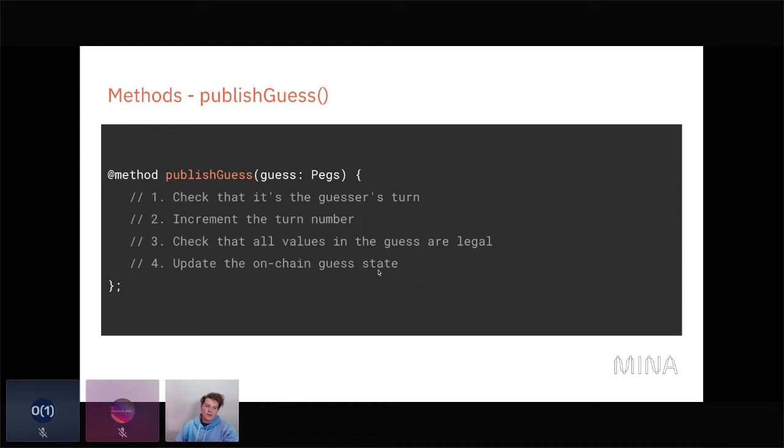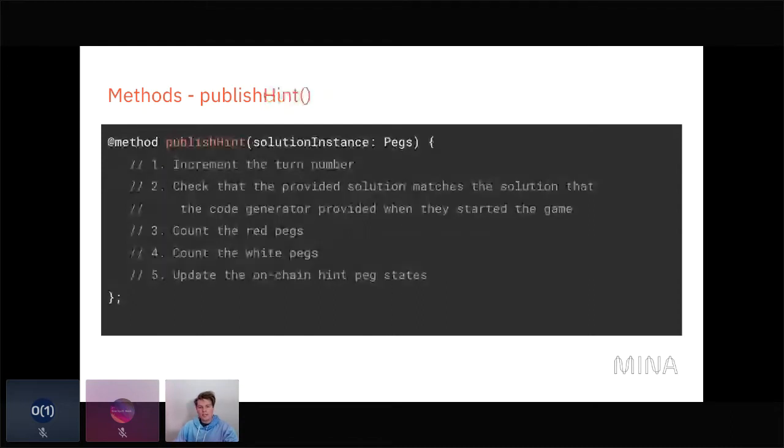And then we have publish hint, which is a bit more complicated. And this will take in the solution instance, which again is not stored on-chain directly in any way. We only store the commitment to it. So by using this solution instance, which again should stay the same for the course of the entire game, the hint generator's behavior is totally deterministic, assuming that they play the game correctly. And we can actually guarantee that they play the game correctly using this method.